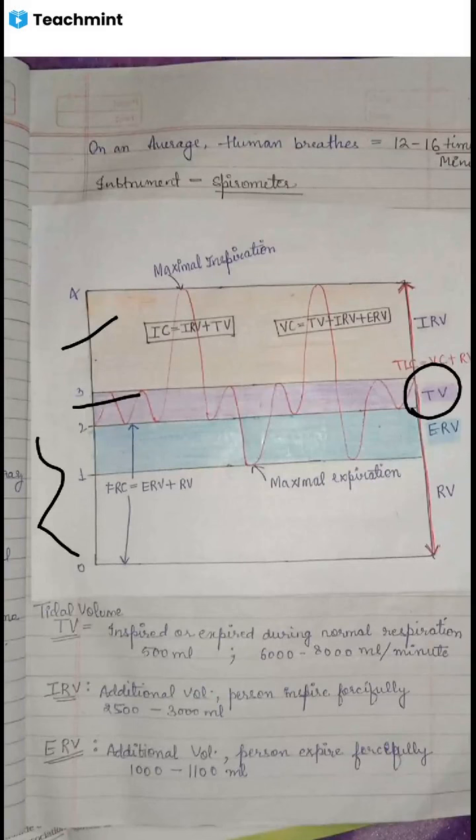Means a healthy person can expire or inspire about 500 ml. So the person can expire about 6,000 to 8,000 ml of air per minute, because on an average we know that a human can breathe about 12 to 16 times in a minute. So by that calculation, for a healthy person the tidal volume will be about 6,000 to 8,000 ml per minute.